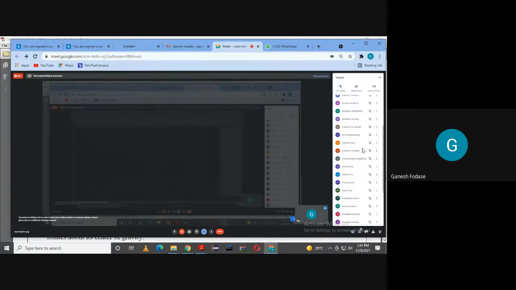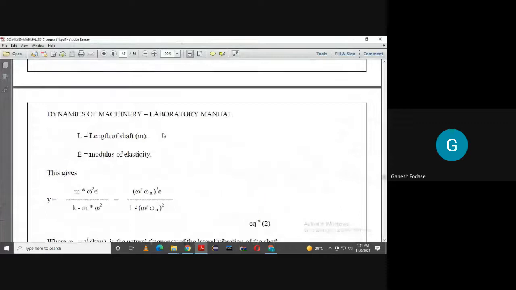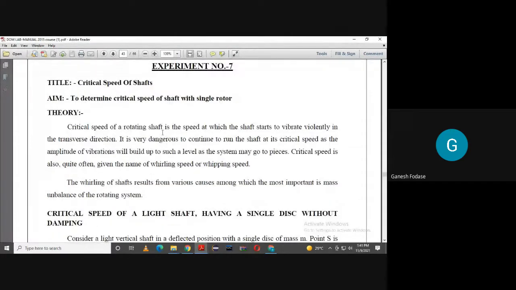No one knows about critical speed. What is critical speed? What is its significance? Okay. So I'll discuss that. If you don't know, I was hoping it is known to you, so that we could go into detail about the practical, but okay.